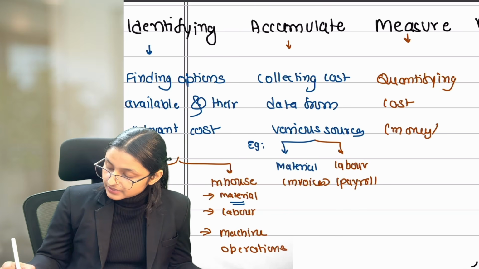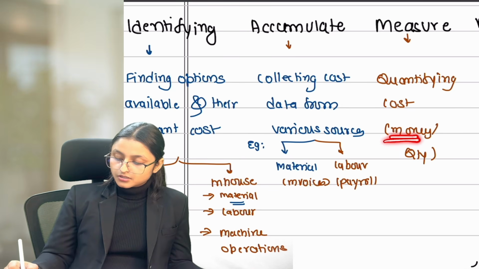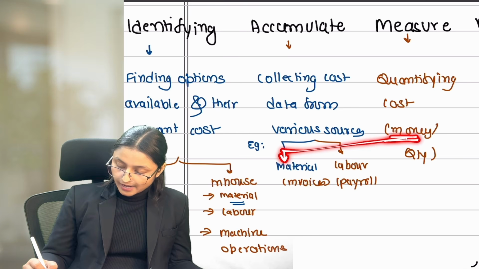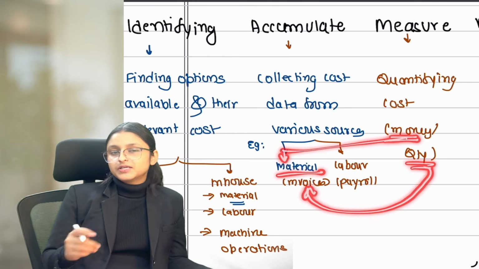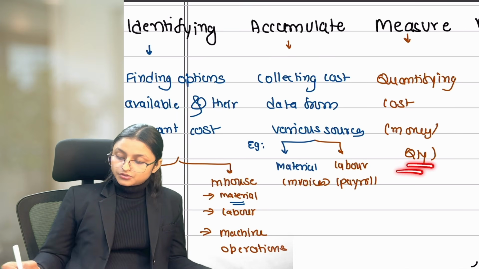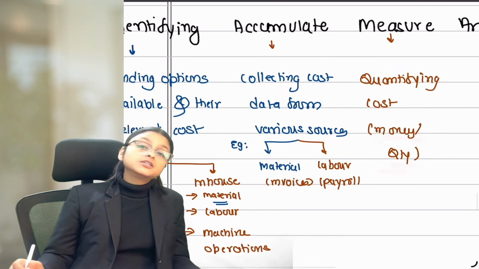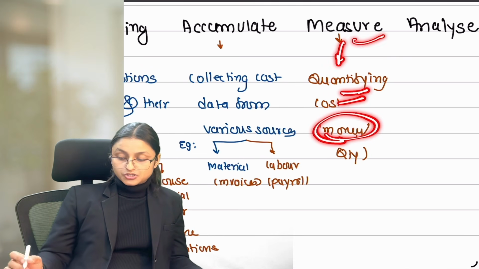Quantifying cost in money and in quantity. Money means the total amount incurred for a particular activity or resource, and quantity is the amount we have incurred for the same. Let's assume in material we have used 10,000 units. So 10,000 units is the quantity and the total amount we spent is 1 lakh. That is the money. Both of them will be found out in measuring.